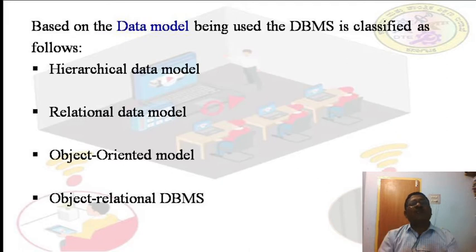Based on the data model, DBMS is classified as hierarchical data model, relational data model, object oriented model, and object relational database management system model.